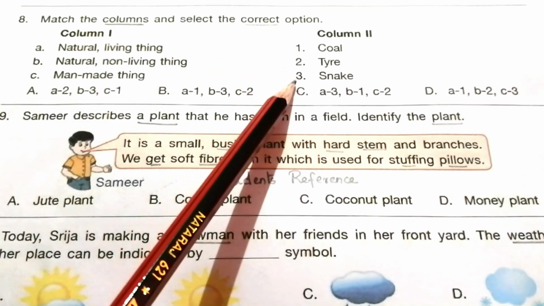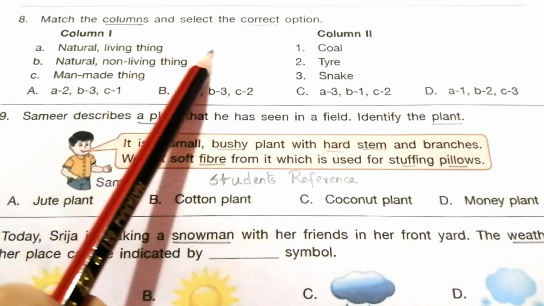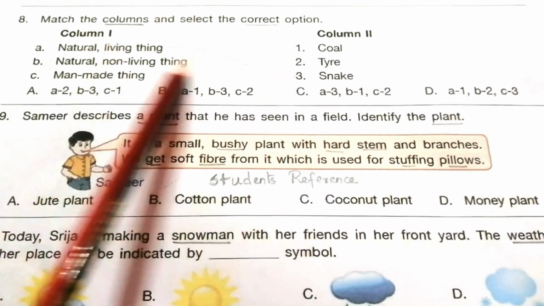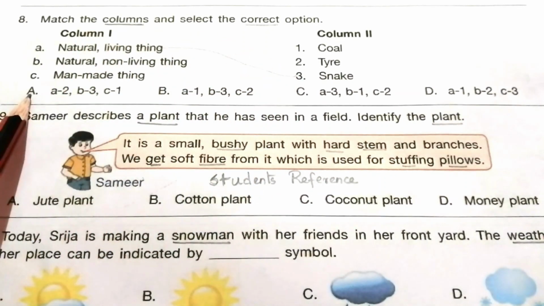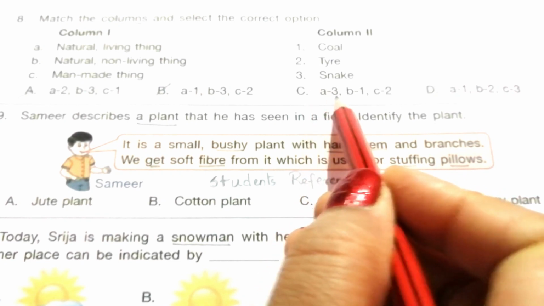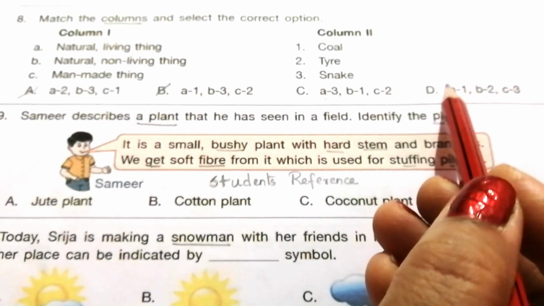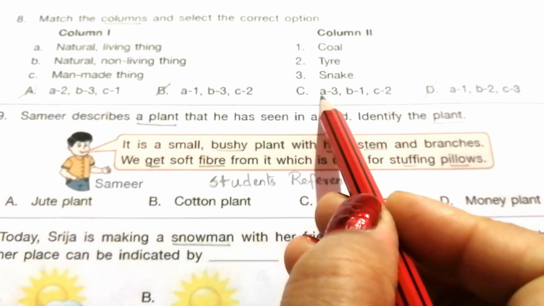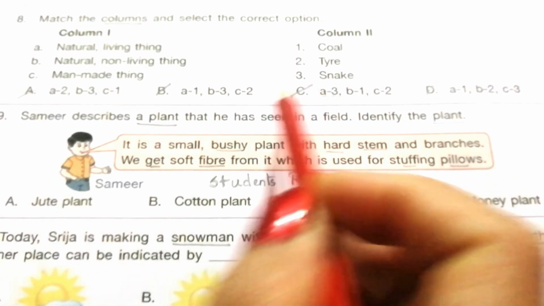So here the natural living thing is a snake. So A is 3. Here A is 2, so this is not the answer. And here A is 1, this is not the answer. Here A is 3, so this may be the answer. And here A is 1, so this is not the answer. So the answer is C.